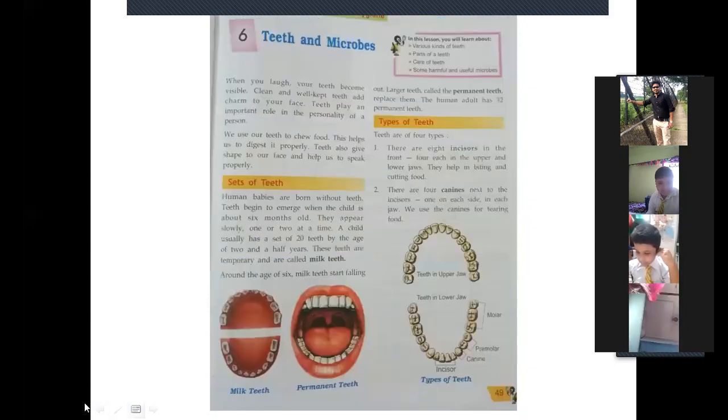If we go back to page number 49, you see the teeth here. The first 4 are incisors, then one in each side. That means on the right side, that one is the canine, and the next 2 are premolars, and after the premolars, the next 3 are molars. These premolars and molars are on both sides of the jaw, both in the lower and upper jaw.